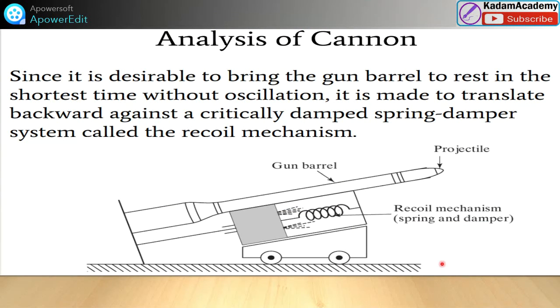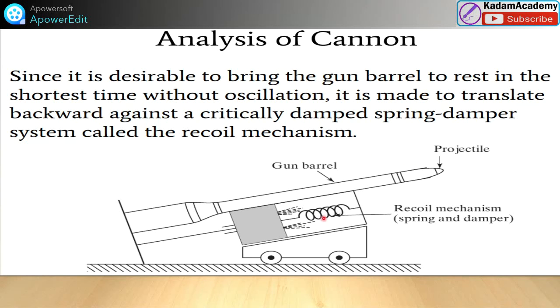So friends, you have learned the critically damped system. One more, the analysis of a cannon. See, this is the cannon. Since it is desirable to bring the gun barrel to rest in the shortest time, when the projectile is fired from the gun barrel, it translates backward against a critically damped spring and damper system called a recoil mechanism.